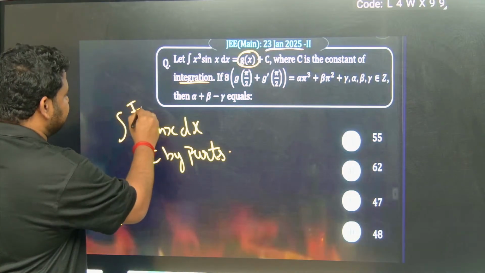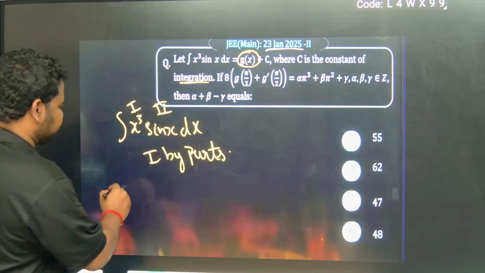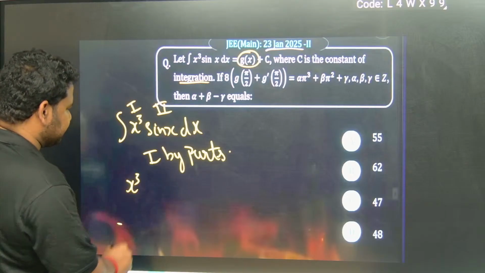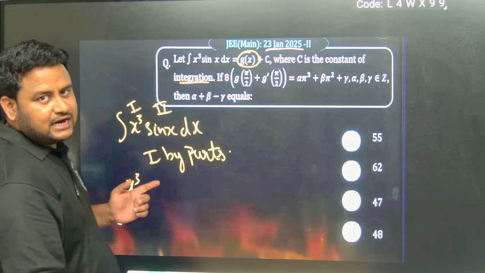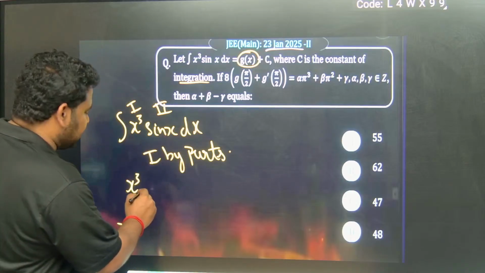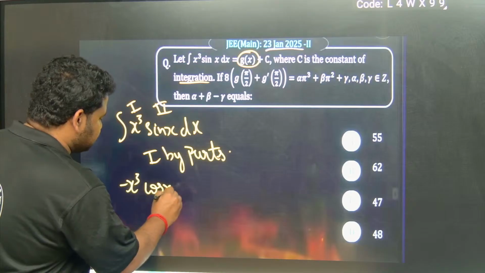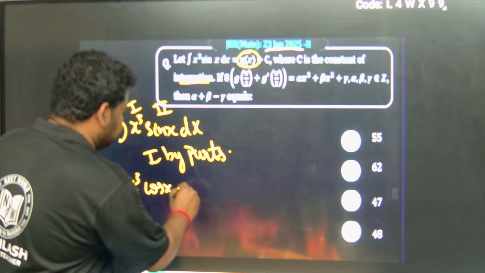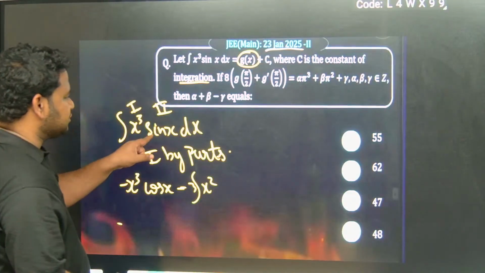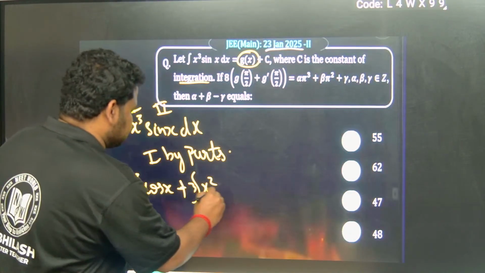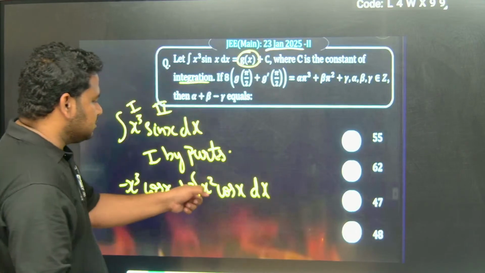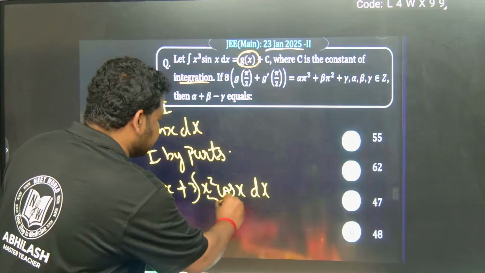Here this is the first function, this is the second function. The first function I have to keep as it is, and the second I integrate. As per IIT, the algebraic function comes first, then the trigonometric function. The integral of sin x is minus cos x, minus the integral of 3x square into the integral of sin x, which is minus cos x, dx. So plus 3 times the integral of x square cos x dx. This one I should further integrate by parts.